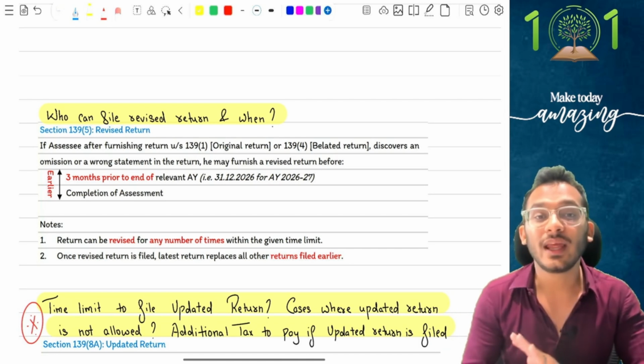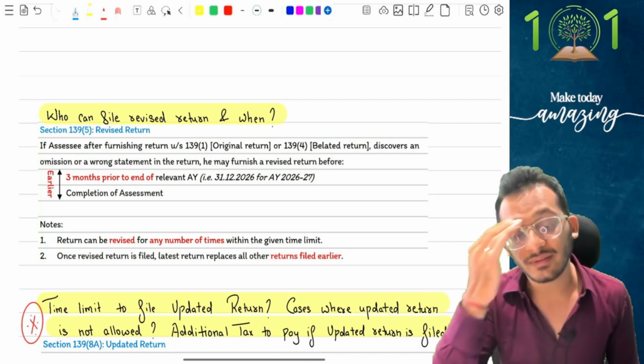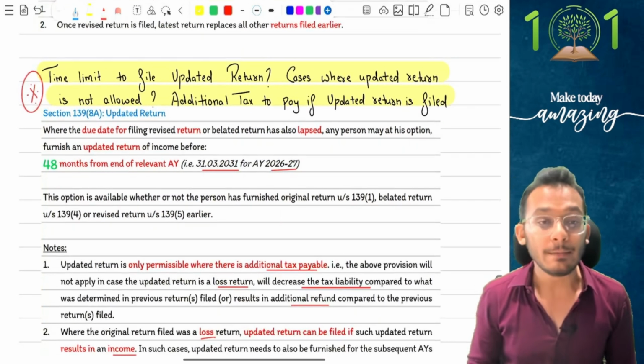However, please note, you cannot file a revised return against an updated return. An updated return alone will not be eligible for a revised return. Everyone else can file a revised return. And that brings the important question, the amendment year question.